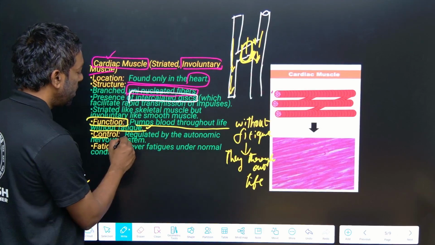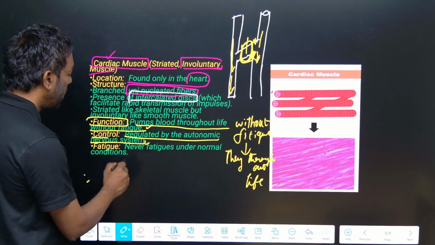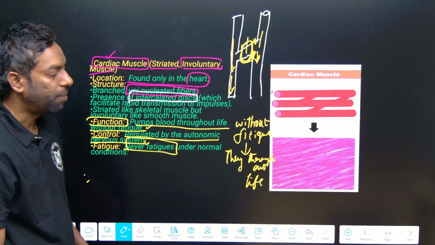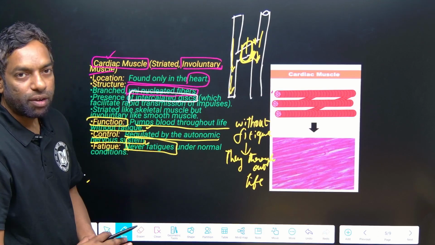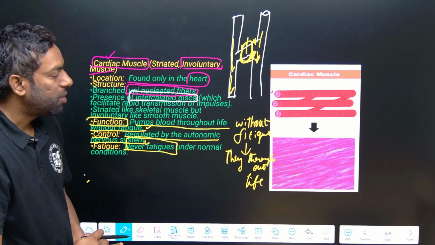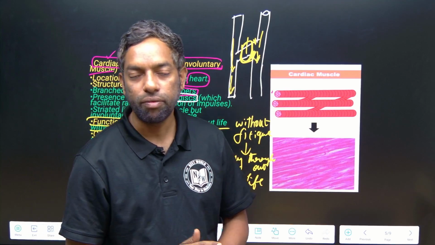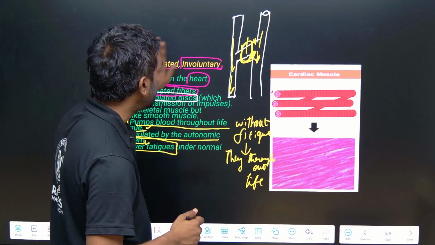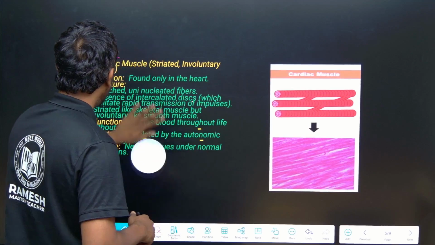It is regulated by the autonomic nervous system. In neural control and coordination, we will learn what the autonomic nervous system and the somatic nervous system are.